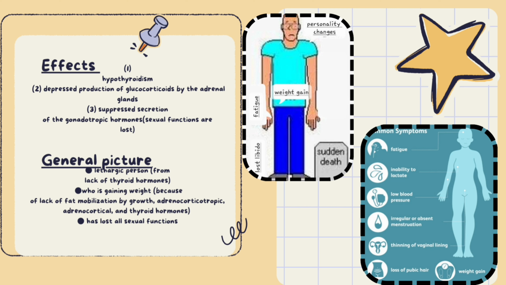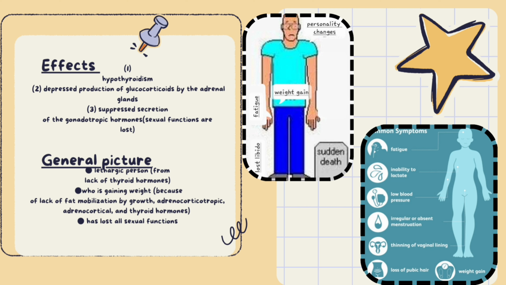3. Suppressed secretion of the gonadotropic hormones, that is LH and FSH. Without sufficient LH and FSH, the reproductive organs are not adequately stimulated, leading to a reduction in the production of sex hormones, estrogen and progesterone in females, and testosterone in males, and impaired reproductive function. This can result in symptoms such as menstrual irregularities or amenorrhea, absence of menstruation in females, reduced libido, infertility, and other reproductive issues in both sexes.